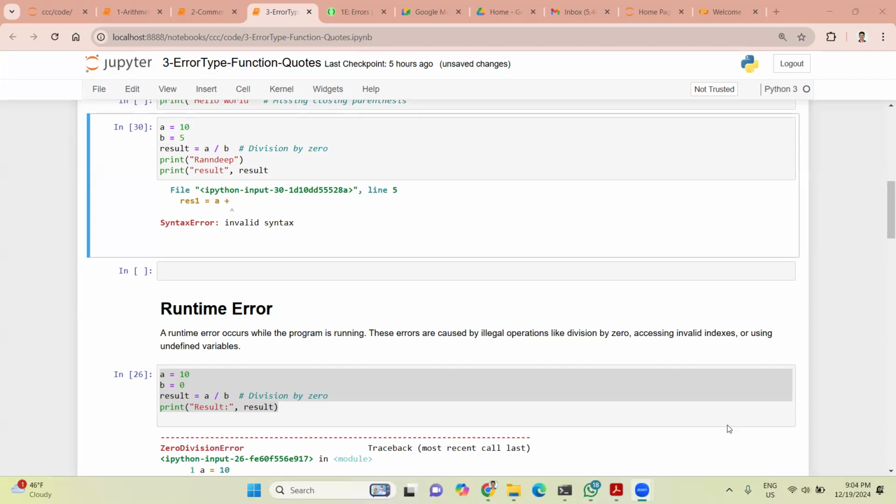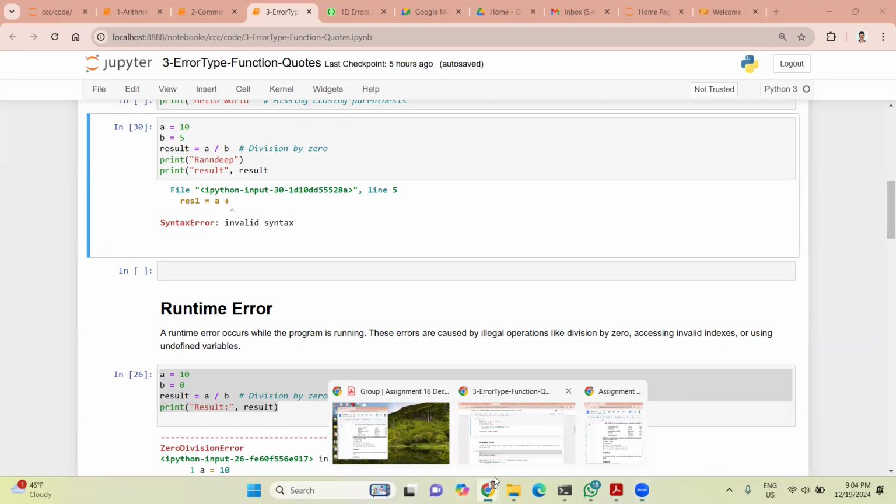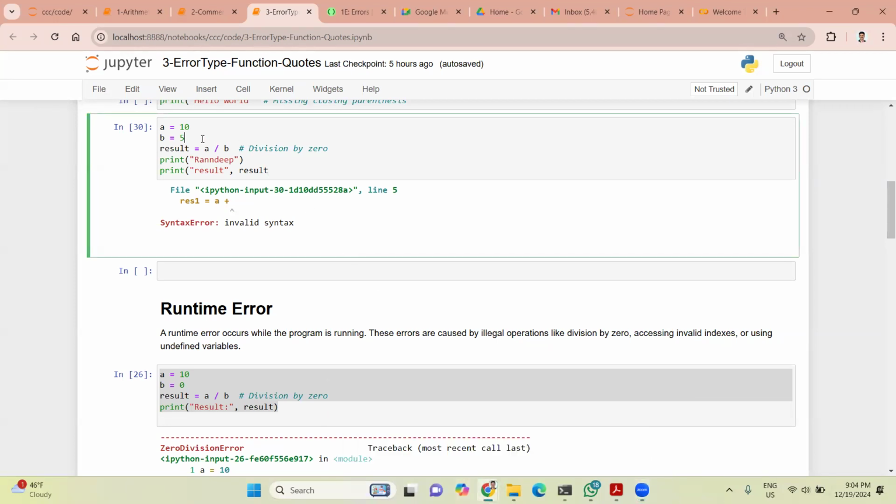Let us do one thing. Understood the problem. Okay, let me share my screen. I got the point. Actually, this will happen with a runtime error. And that's why the earlier code was correct. Now let me see. When I'm doing division by 0, I would expect the print to happen first because that was part of a syntax error.